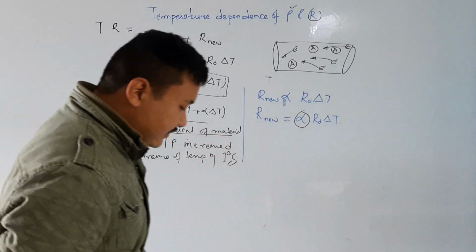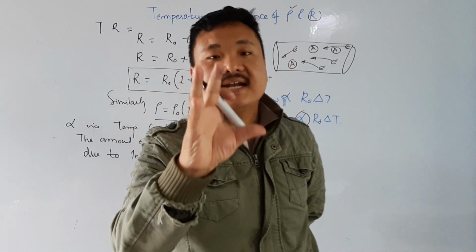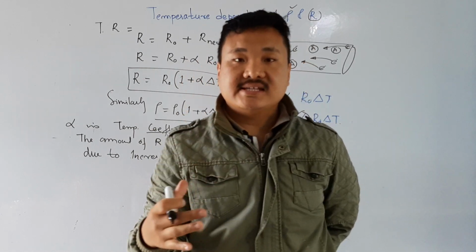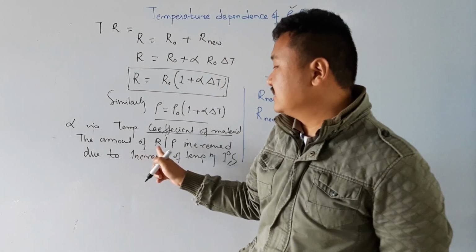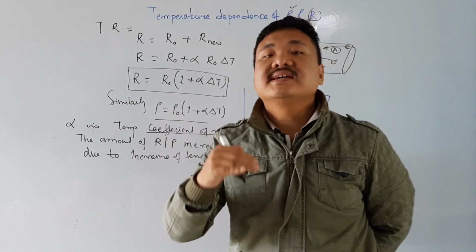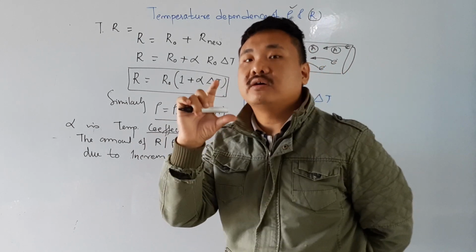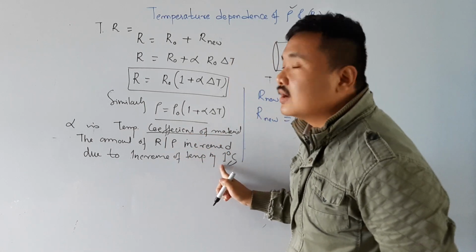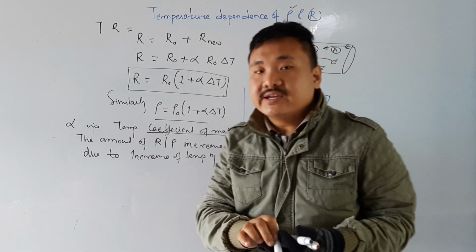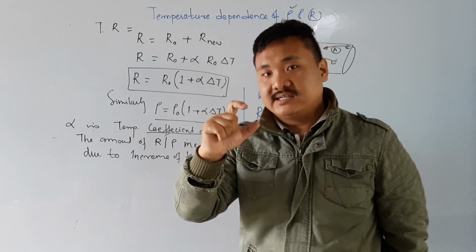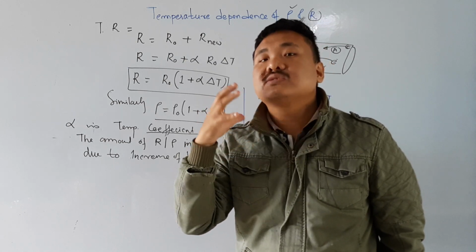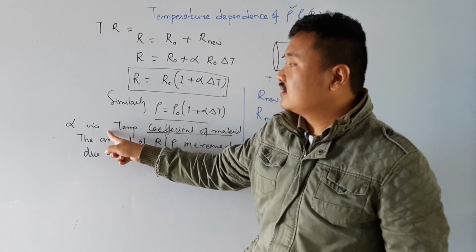So what is alpha? Alpha is that amount of resistance or resistivity which is increased by increasing the temperature of the conductor by 1 degree. If you increase the temperature by 1 degree, how much will the resistance increase? That is my alpha.